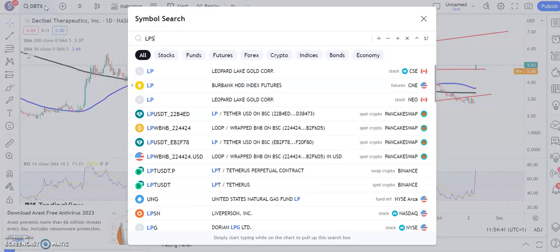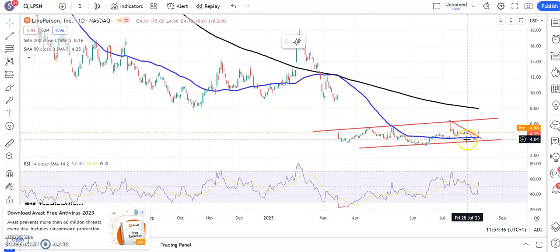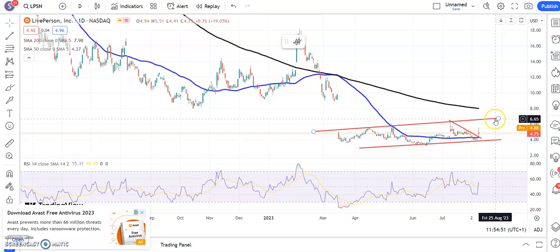Liveperson is next, and looking at this interesting setup, we've got this rising trend channel base, and above the 50-day moving average around $4.30. We're looking for as high as $6.60 by the end of this month. There is obviously the 200-day line there at $8 to chase, but I think for the end of this month, and allowing the shares some respite from their move yesterday, then above the $4.30 area and the 50-day line, looking for $6.60 over the near term.